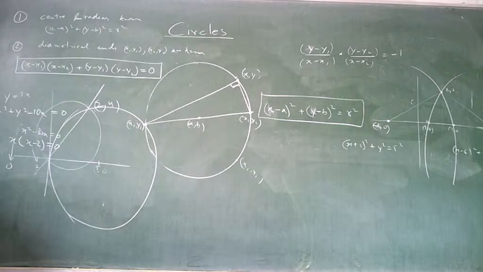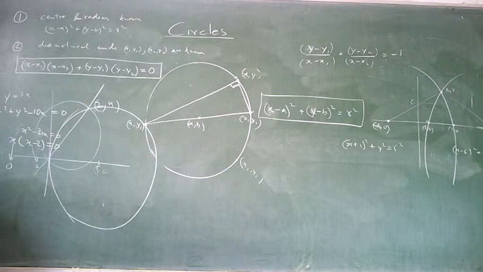Find the equation of the circle with center h, k touching the x-axis. And touching the x-axis. So what is known? The center is known. You have to get the radius and you get the answer.